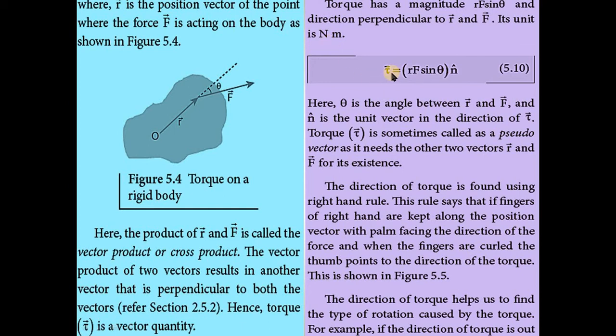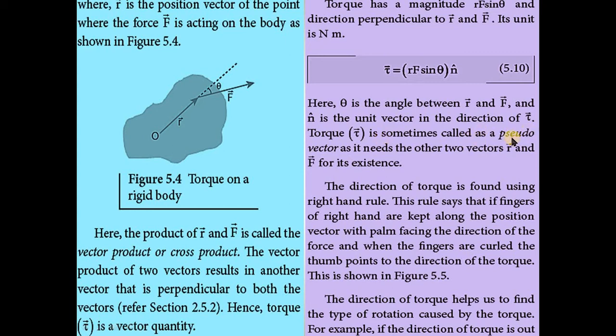Now the equation can be written as tau vector is equal to r f sin theta times n cap. Here theta is the angle between the r vector and f vector, and n cap is the unit vector in the direction of tau vector. So torque tau vector is sometimes called a pseudo vector.